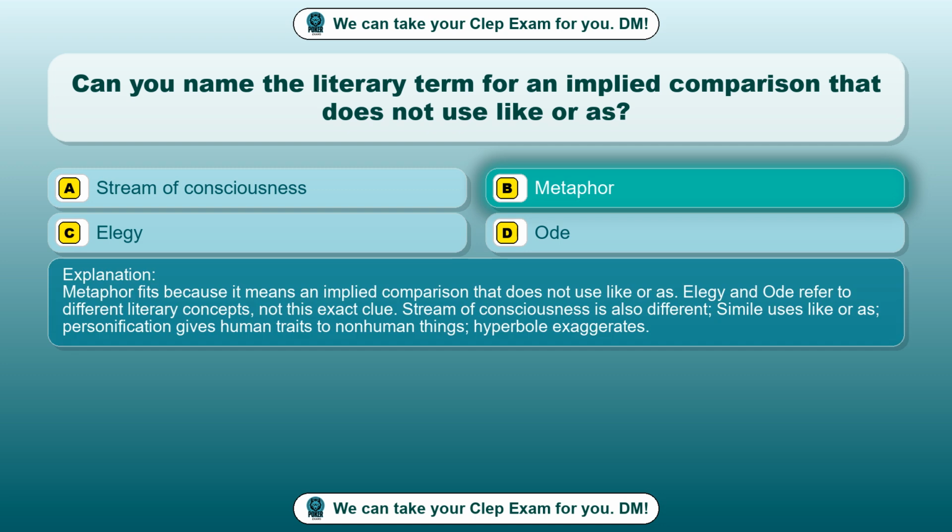Metaphor fits because it means an implied comparison that does not use like or as. Elegy and ode refer to different literary concepts, not this exact clue. Stream of consciousness is also different. Simile uses like or as, personification gives human traits to non-human things, hyperbole exaggerates.